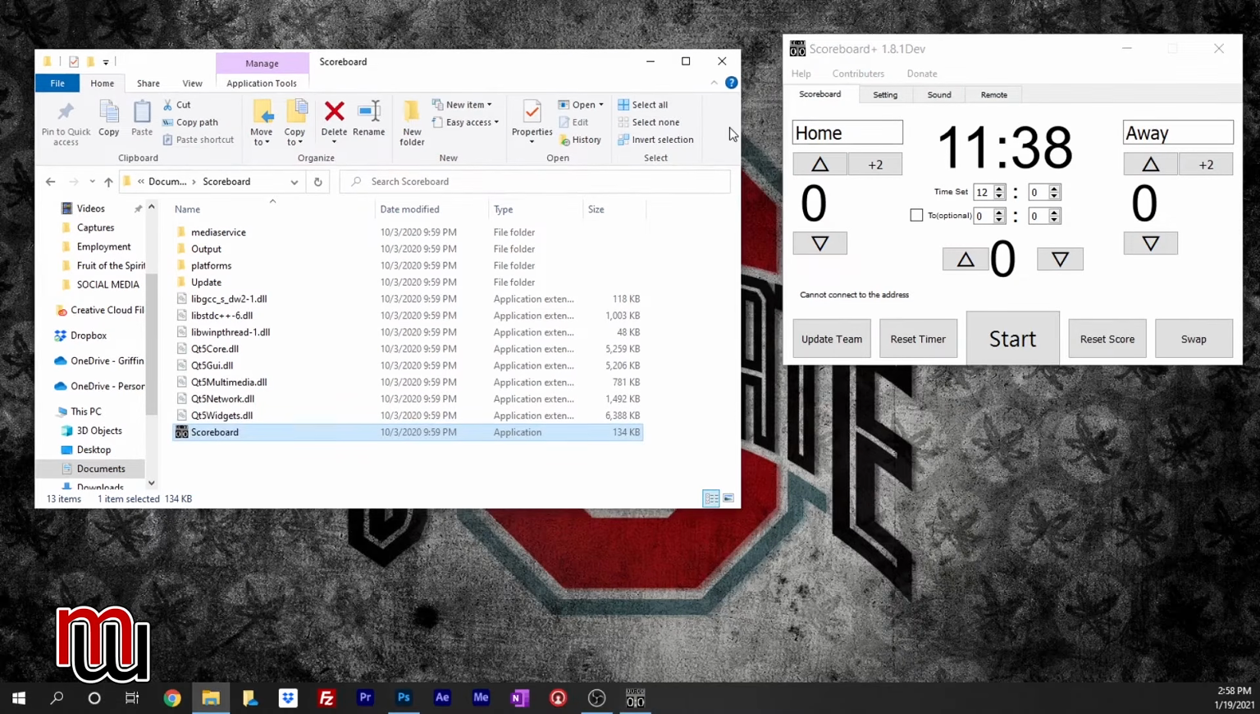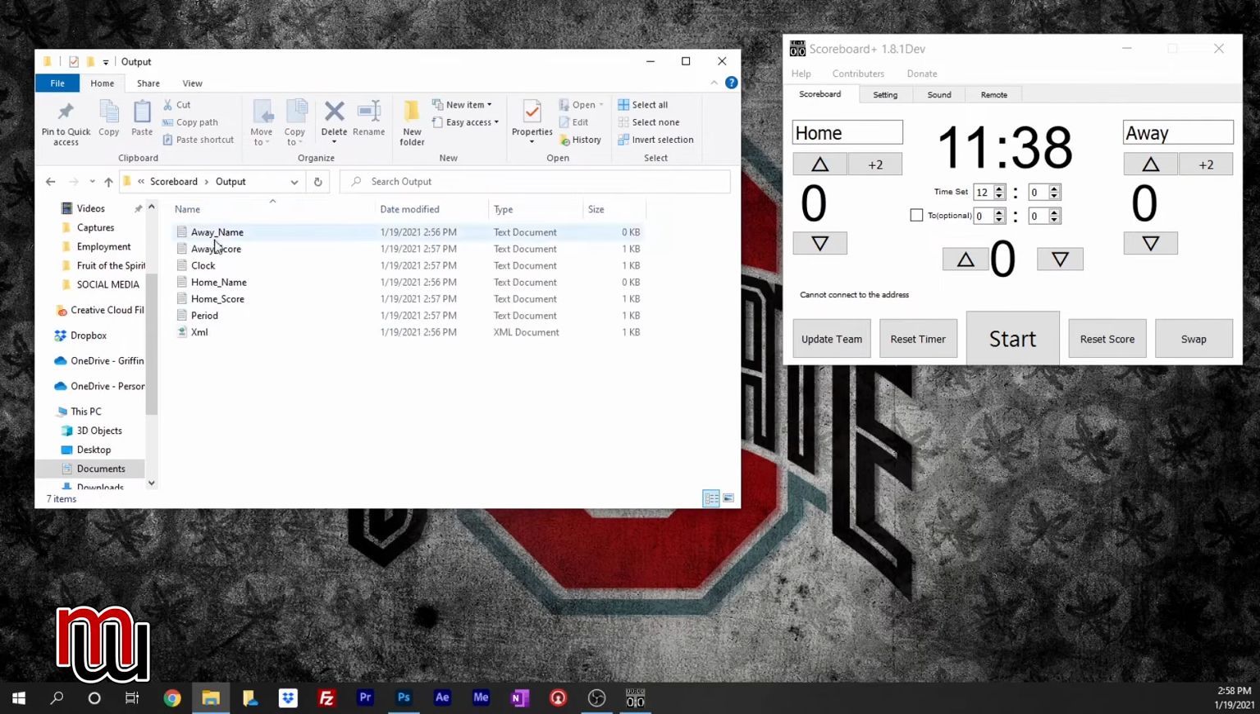So, that being said, this is the controller, and when I start inserting this stuff in OBS, you'll see how it pops up, and then we'll go back and I'll show you how it controls it. Over here on this side, there's a folder called Output. If you see that, you're going to see these little text documents: away name, away score, all that, because you can actually put the name in here as well.